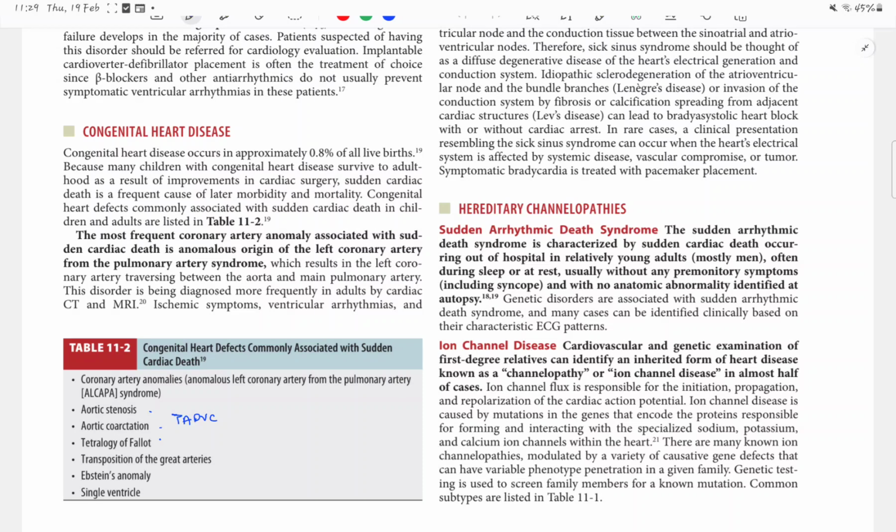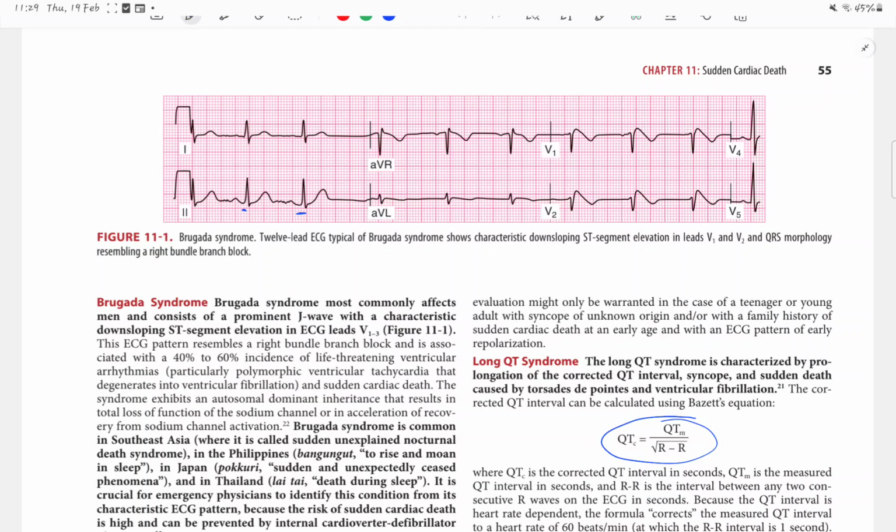Brugada most commonly affects men. There is a predominant J wave with down sloping ST segment elevation in lead V1, 2, 3. So a prominent J wave with a down sloping ST elevation and T inversion in leads V1, V2, V3. Brugada is common in Southeast Asia. It is also called sudden unexplained nocturnal death syndrome, and it needs to be identified. ICD needs to be placed.